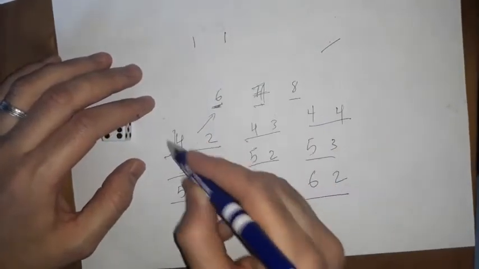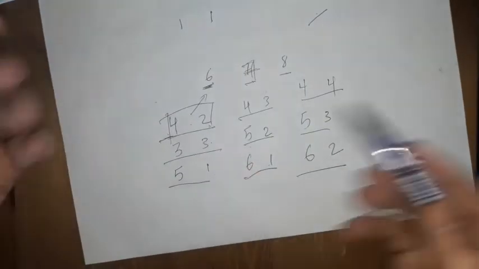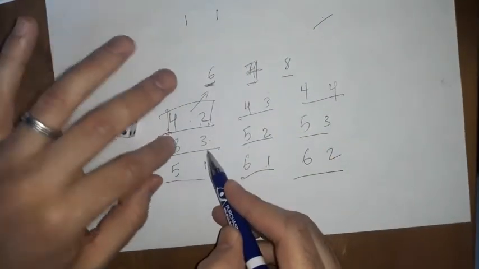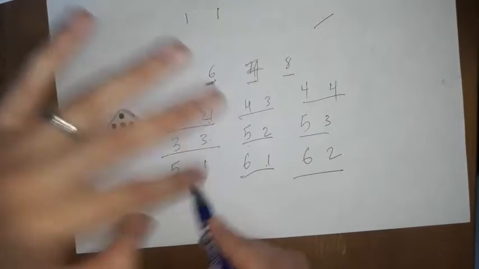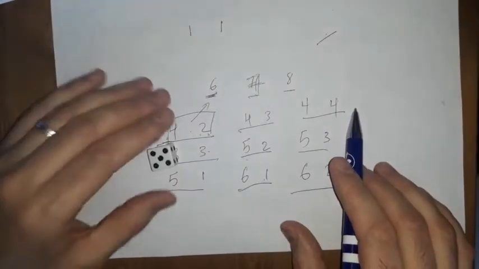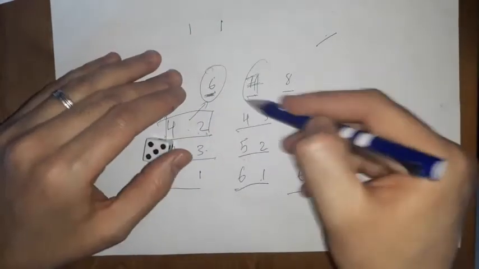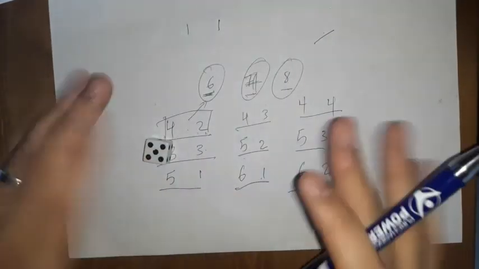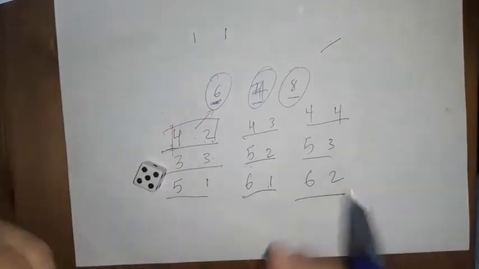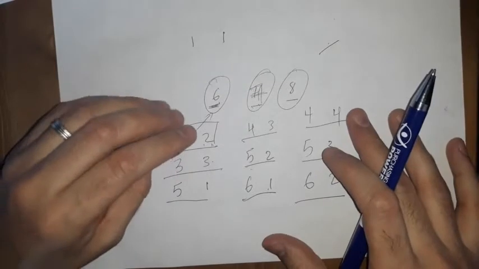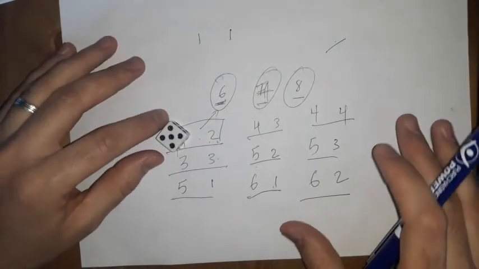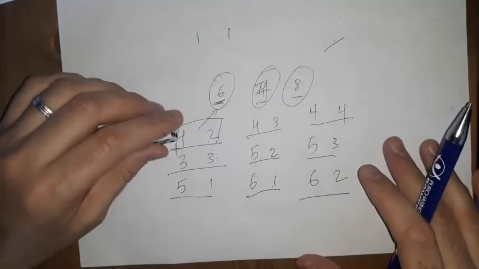We're just trying to show what is more likely: 6, 7, 8, because 6 has 3 situations. So maybe you get 4 and 2, you're good. 2 and 4, you're good. 3 and 3 is good. 5 and 1, and 1 and 5 is good. So it's better to choose, for example, those 3. If I want to make a decision, probability will help me a little bit. This is why math is here, to help us make decisions in our life.